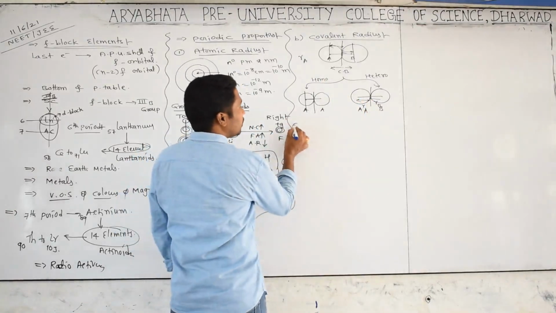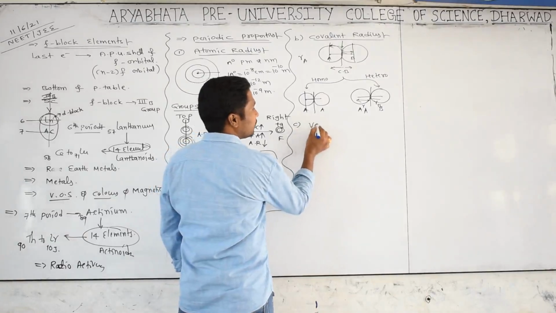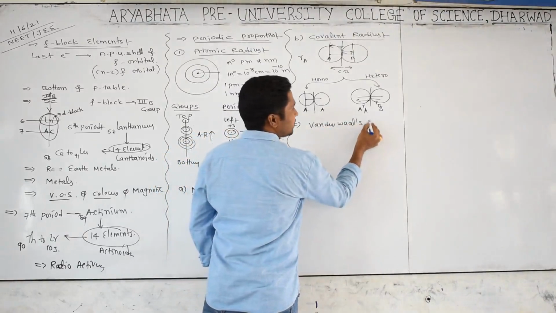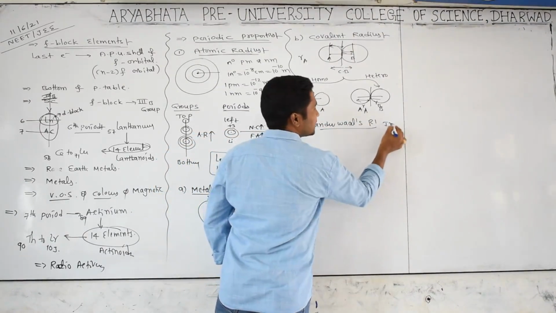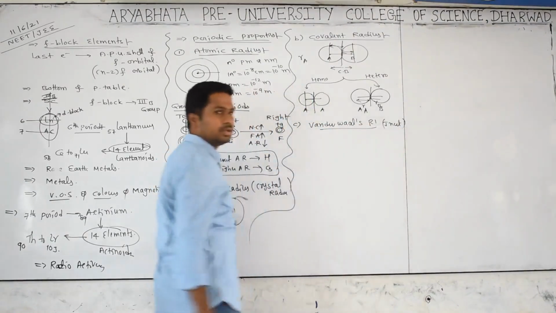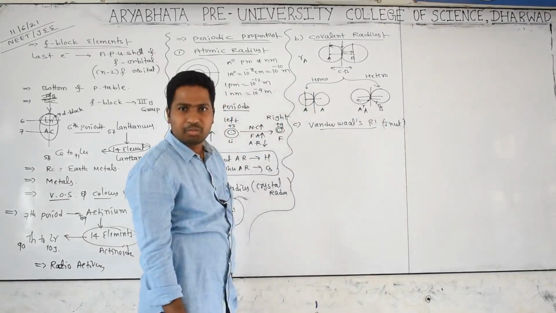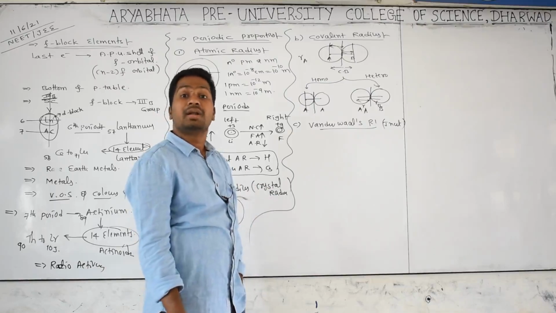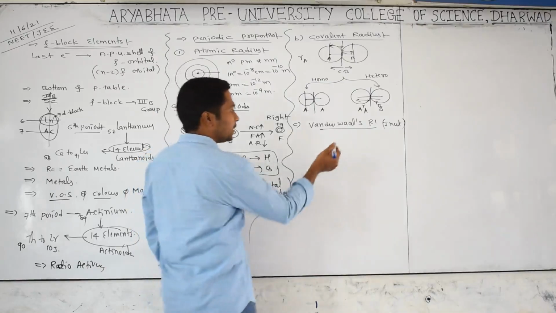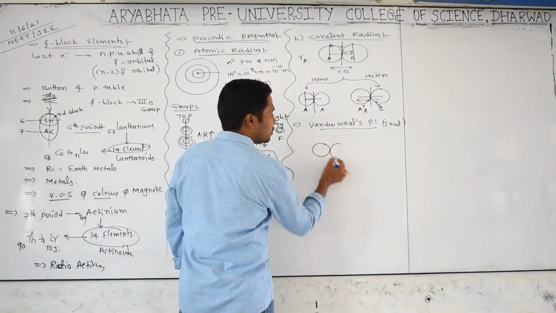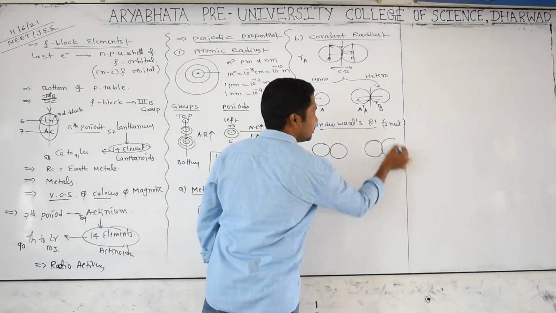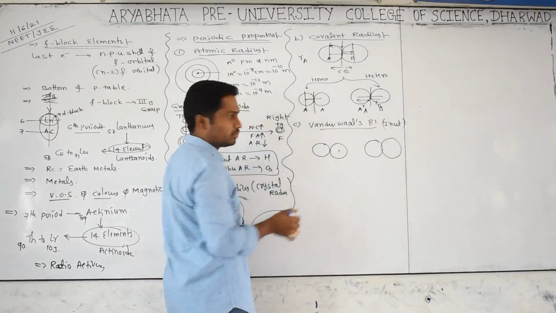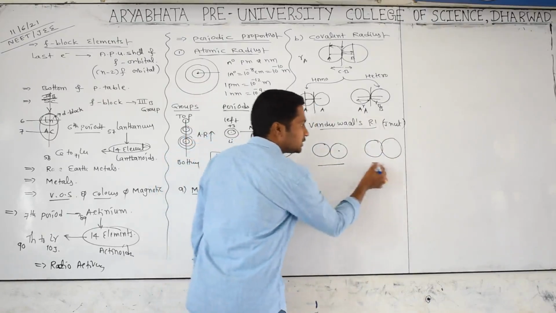Now we are going to the third category, which is van der Waals radii. What is the meaning of van der Waals radii? Especially we discuss it in the case of inert gases. Are inert gases involved in any chemical bonding? No. That's why a common or universal force of attraction is there, which is called the van der Waals force of attraction. For example, you take two molecules like this. Now I want to find out this van der Waals radii. This is one molecule, this is the other molecule.